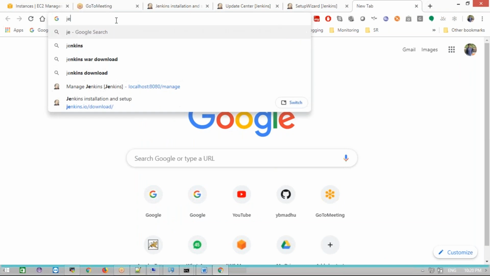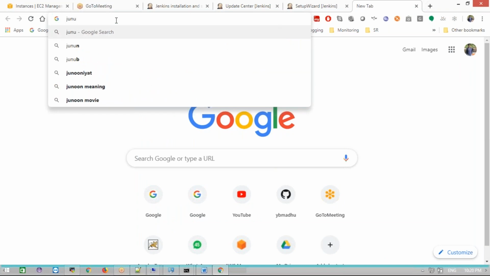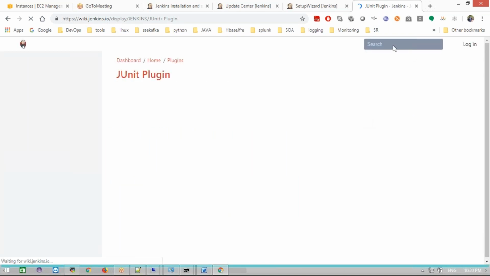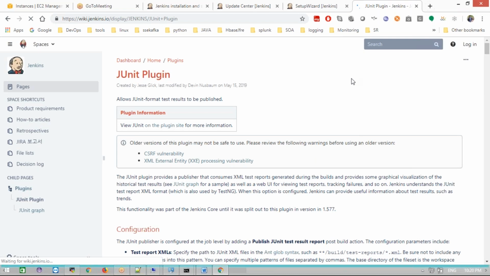For example, some plugin, any plugin. This name I know, that's why I'm going to download it here. If you know the name, you can download the plugin. Okay, some plugin I'm going to download. Just click this plugin. Now what I will do is download the HPI file first. Then I can upload this HPI file through Manage Jenkins, Manage Plugins, the Advanced tab.